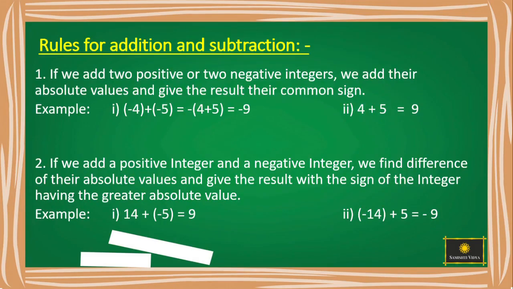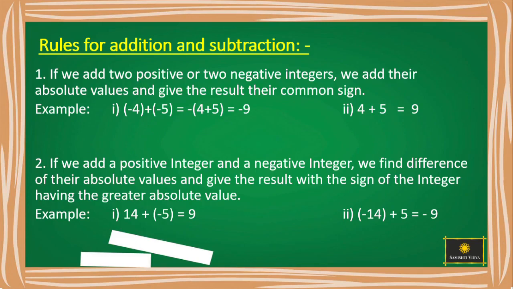Rules for addition and subtraction. If we add two positive integers or two negative integers, we add their absolute values and give the result their common sign.